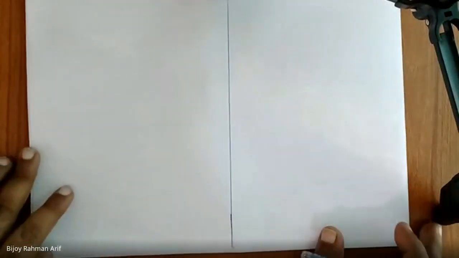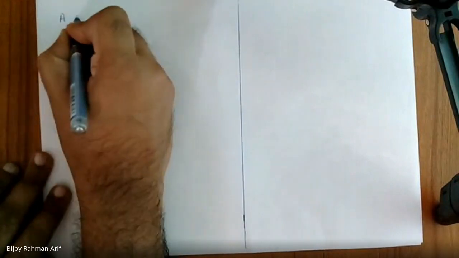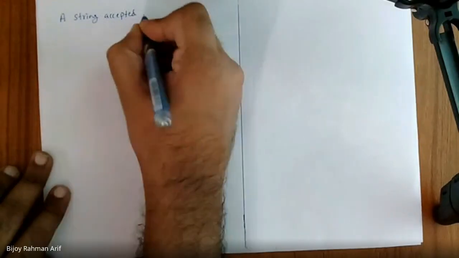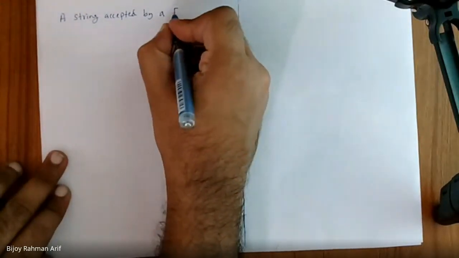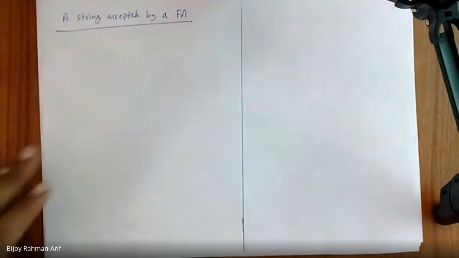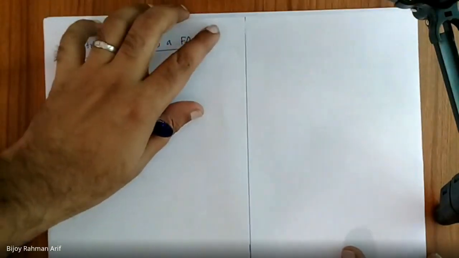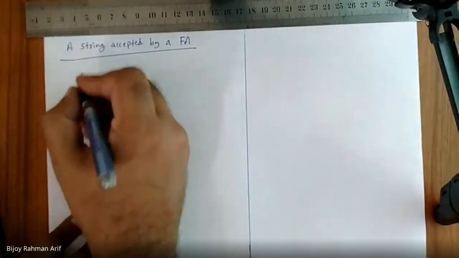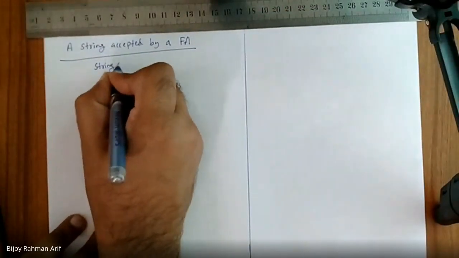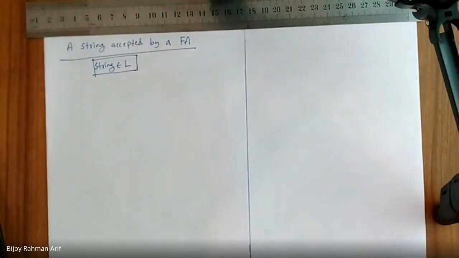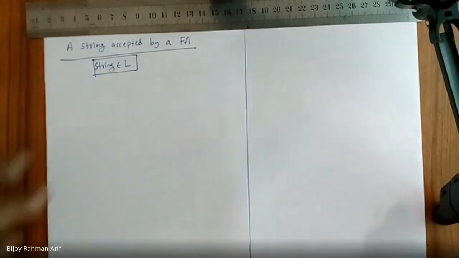Now tell me the answer of these two questions. A string accepted by a finite automata. What is the meaning of this? Belongs to language, of course. The string belongs to the language. That is the conclusion. But in finite automata terms, how can I define this?